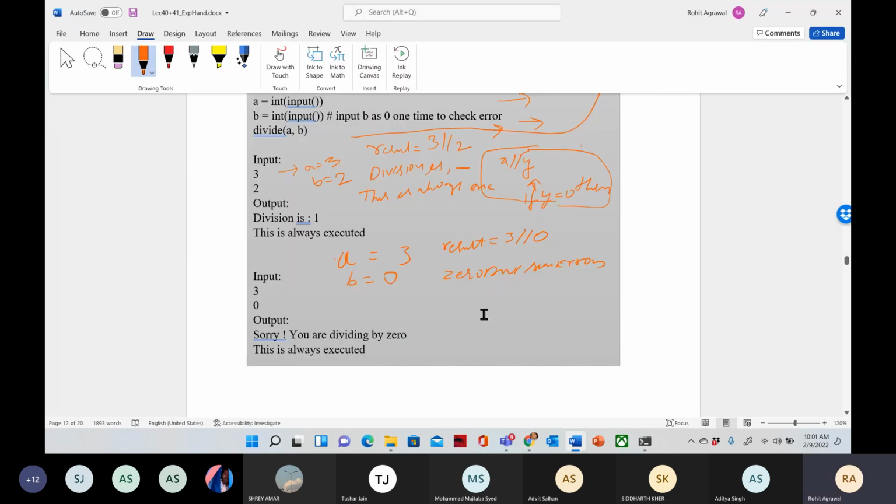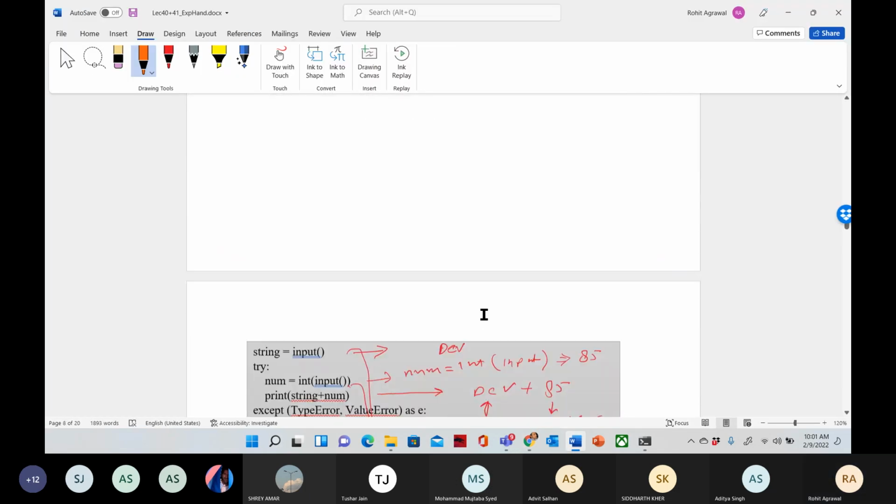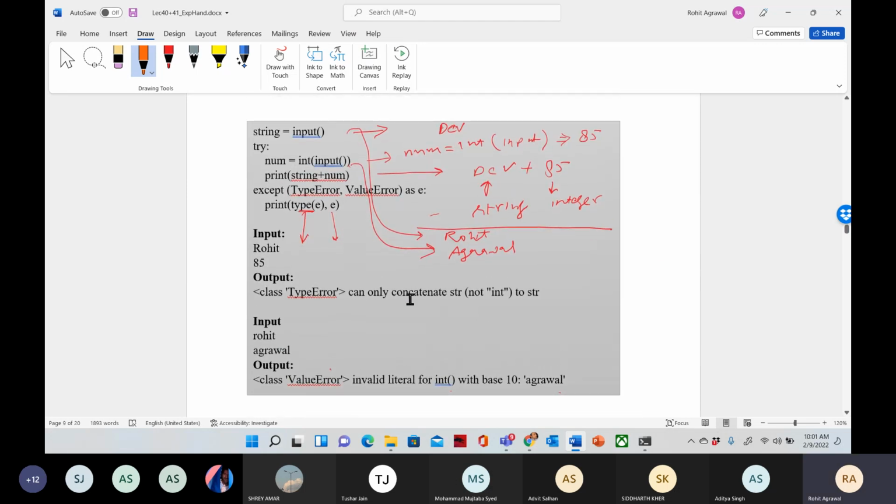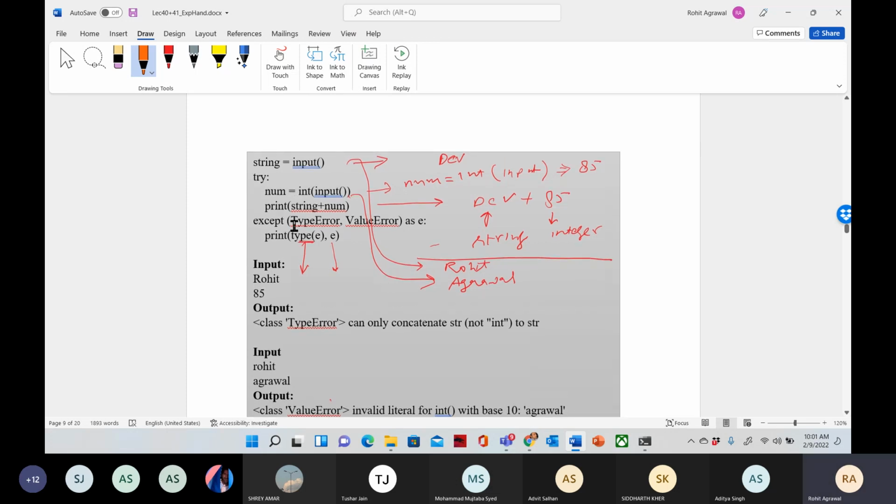See the code here, what we discussed last time. If you remember, we were discussing this thing. The string Rohit and the input 85. We had taken these inputs and were trying to add them. So which error were we having? We were having the TypeError: can only concatenate str (not int) to str. Do you remember this code? Yesterday we discussed it.